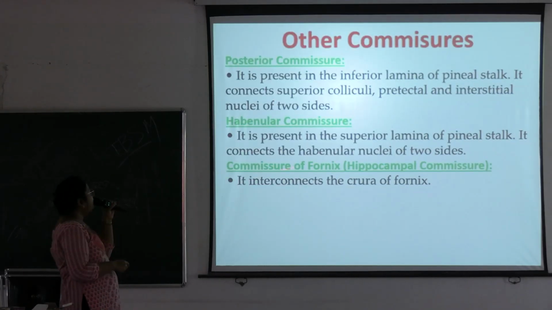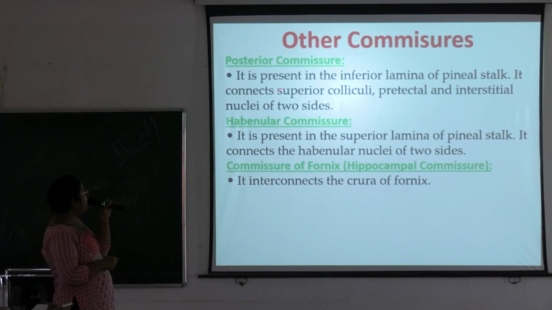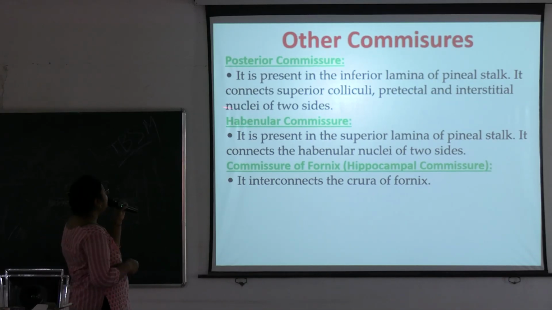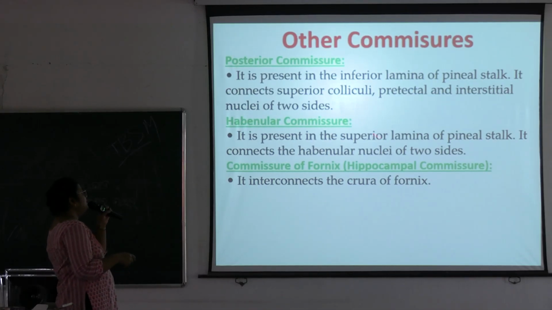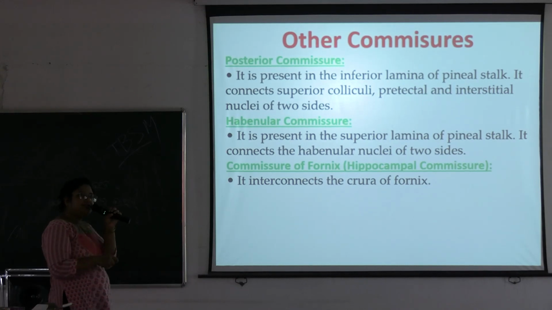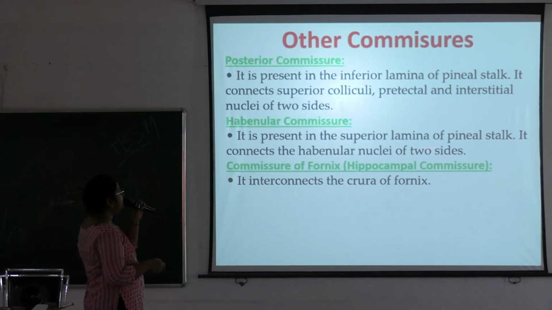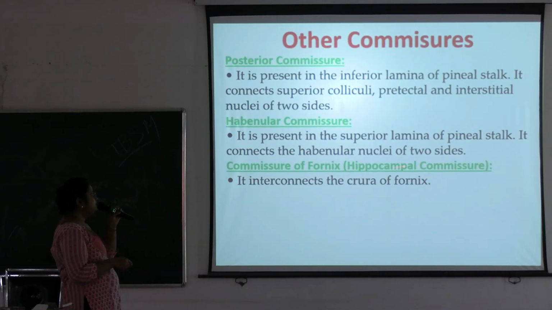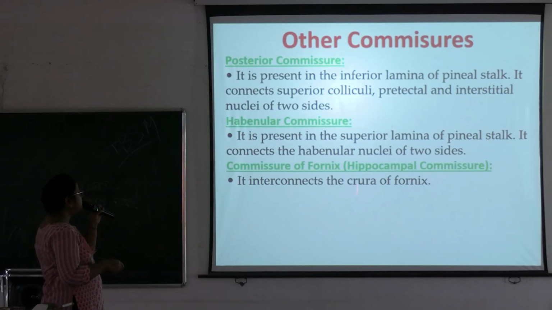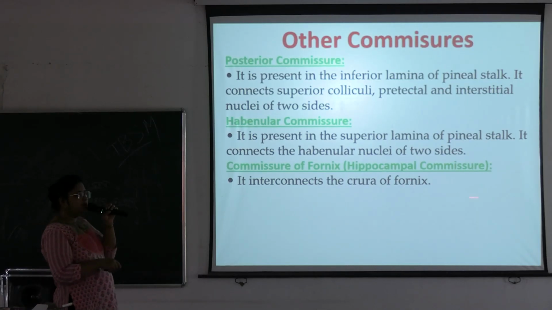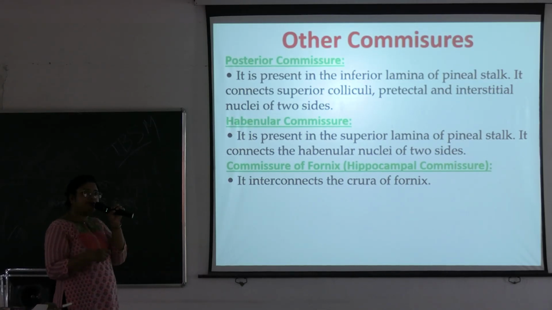Okay. Other commissures are the posterior commissure, habenular commissure, and commissure of fornix. The posterior commissure is present in the inferior lamina of the pineal stalk, as we have seen in the previous picture, and it connects the superior colliculi, pretectal and interstitial nuclei of the two sides. Next is the habenular commissure, present in the superior lamina of the pineal stalk, and it connects the habenular nuclei of the two sides. And the commissure of fornix, also known as the hippocampal commissure, interconnects the crura of the fornix. Okay, so these are the other commissures.